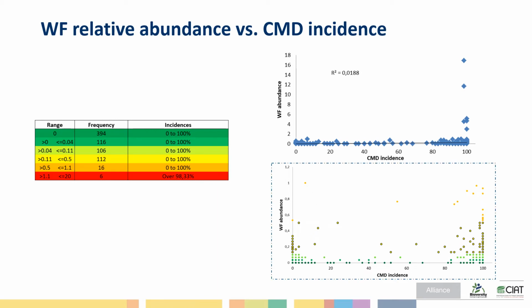In the graphic at the lower right, we removed the outliers to see the distribution of the points of abundance and incidence. So it is possible to see that the surveillance protocol allowed us to map low and high populations of whiteflies in the region.